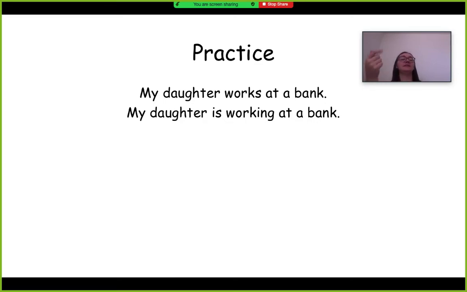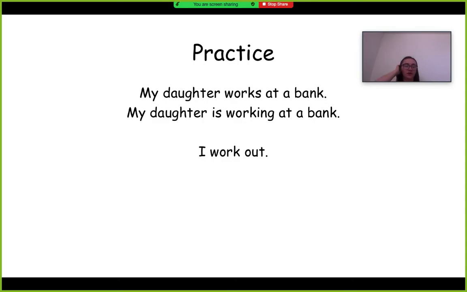So the first sentence, my daughter works at a bank, tells the person that's listening to you, they hear what you say and they go, okay, so their daughter has a job at a bank. They work at a bank a lot, right? So that means that they have a job there. But if you said my daughter is working at a bank, that would be like if somebody said, oh, where is your daughter? You could say, oh, my daughter is working at a bank. That means that that's where she is at right now.